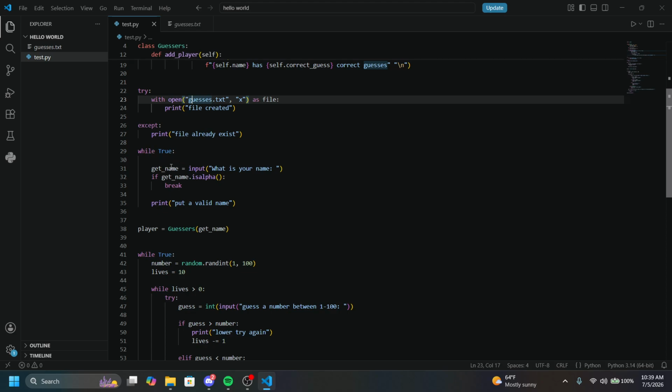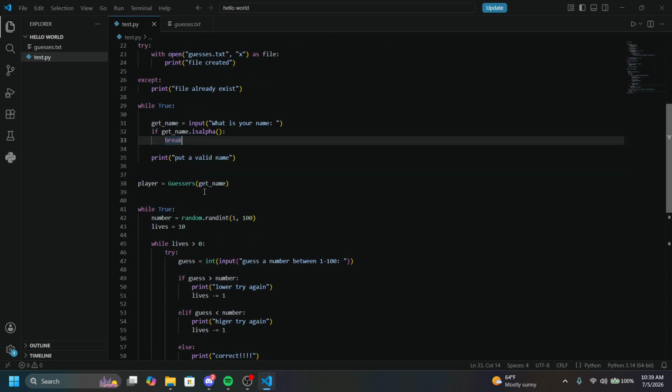While true, it's going to keep asking you for your name, and it has to be a valid name. I didn't really make it so it has to be a certain length, it can be any length, but I made it so it has to be part of the alphabet. So that's what isalpha is. It means if there's a number, it's just going to say print a valid name, then it's just going to keep trying. Then it's going to break once you do it.